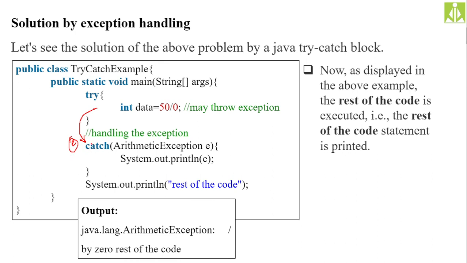It will catch it and handle it with a proper message. Once the handling is done, the control will continue with the rest of the code. It will not go out of the program. So you will see this rest of the code message on the output screen when you handle the exception properly. Hopefully you understood this one.